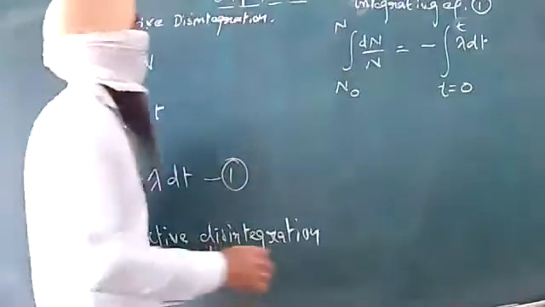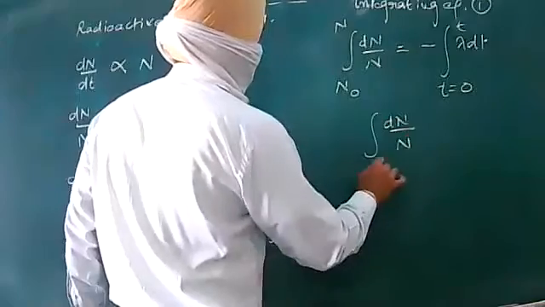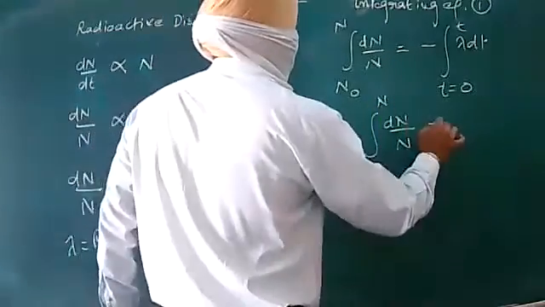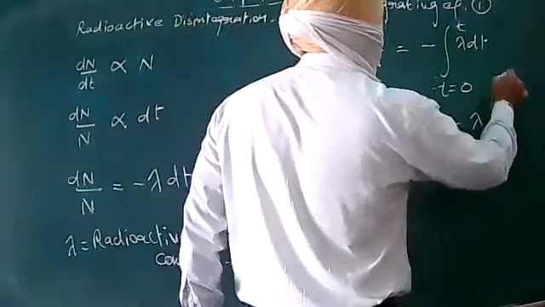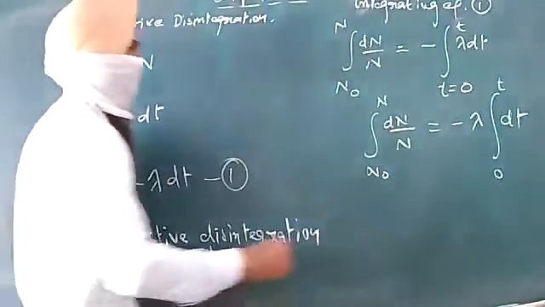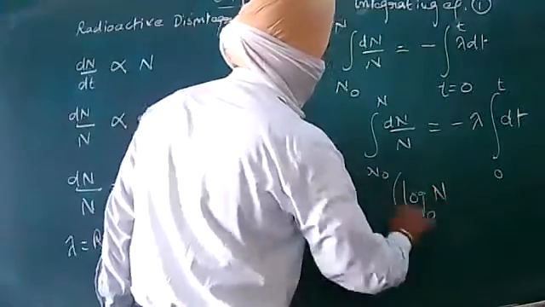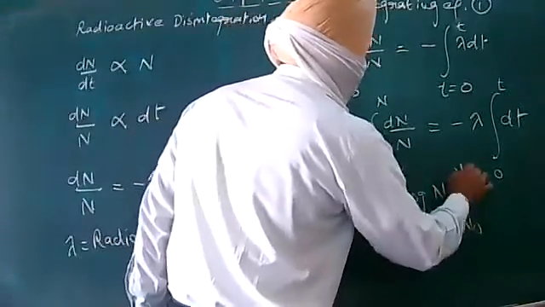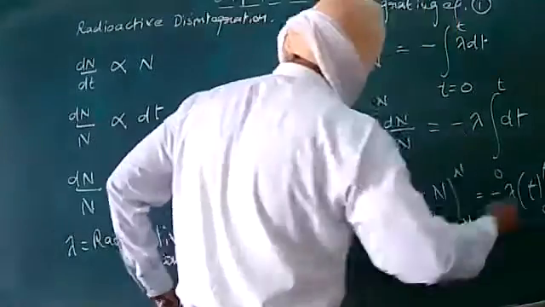So let us reshuffle the terms. The integral of dN upon N from N naught to N equals minus lambda, which is a constant, so it can be taken outside the integral, times the integral of dt from 0 to t.